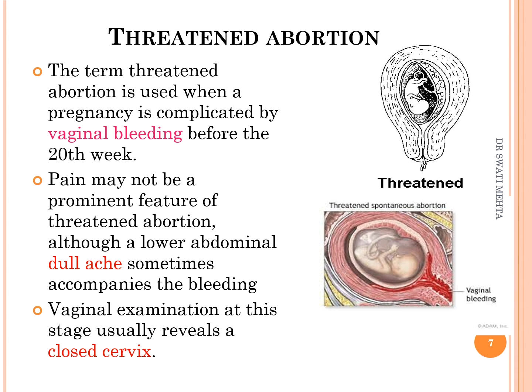Threatened abortion is the only type of abortion where we can save the fetus, because in this abortion the fetus is alive. When the patient comes to us, there is vaginal bleeding, and with that the patient is having low abdominal pain, or you can say dull aching pain. When we examine the patient per vaginally, the os is closed.